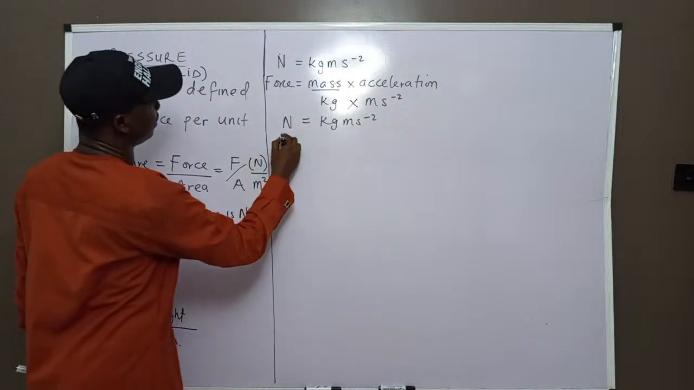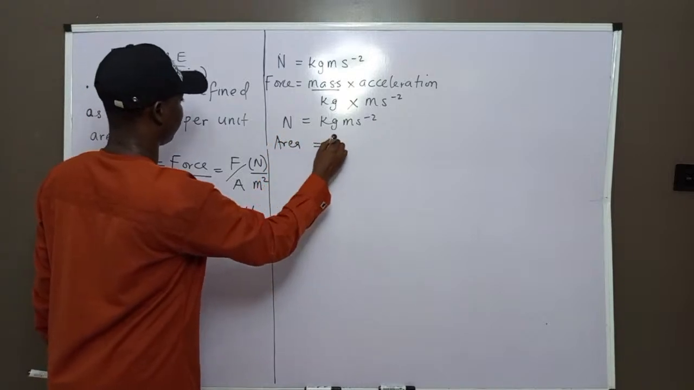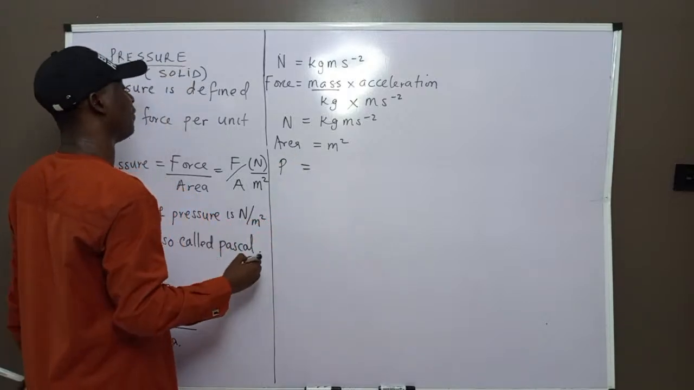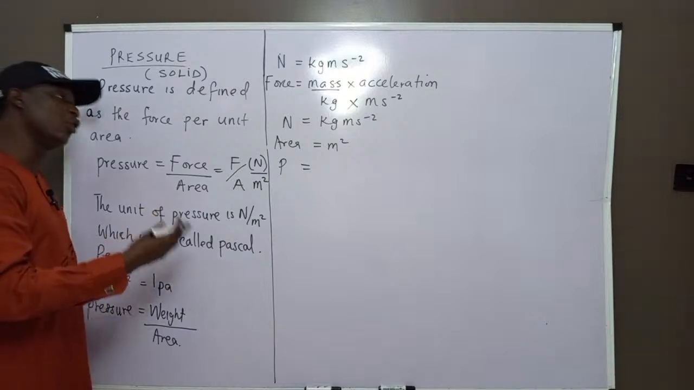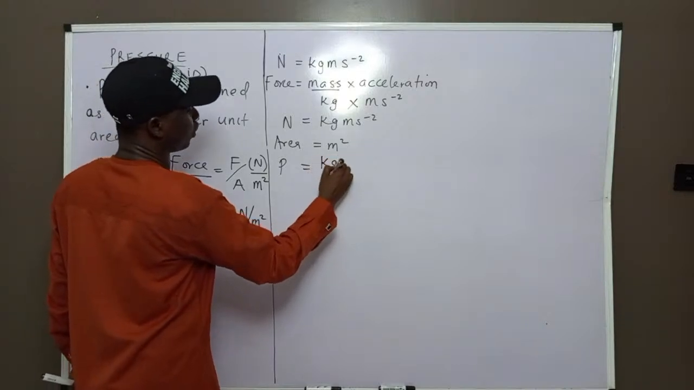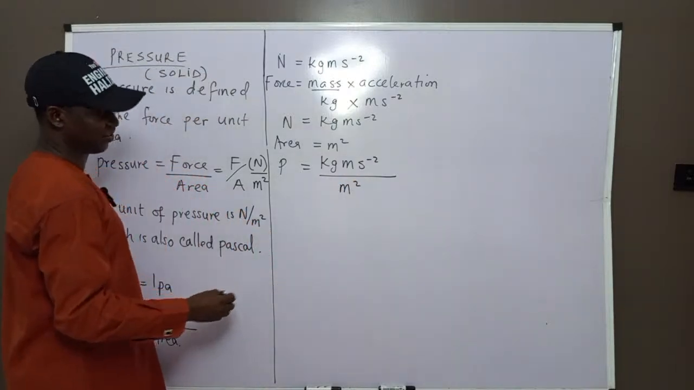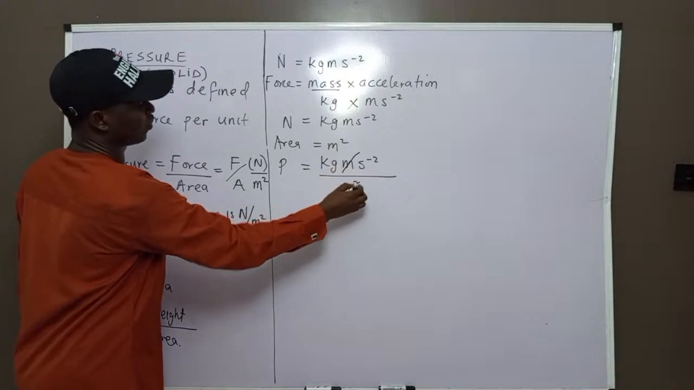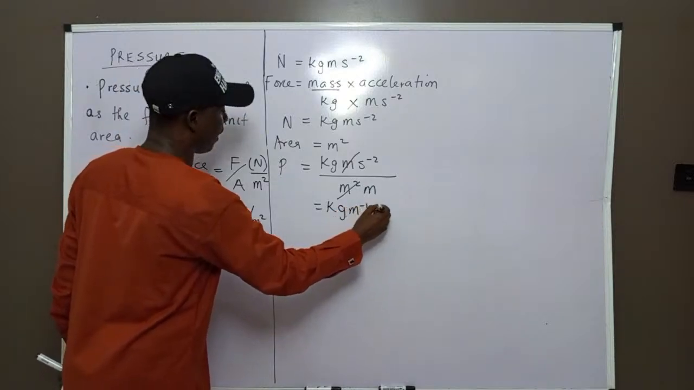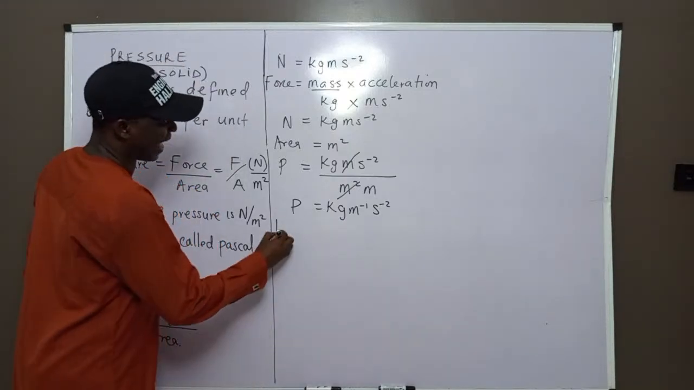Now area is meter square. So if you now combine them together, pressure in terms of fundamental units, like kilogram, meter, and second, we can say that pressure equals kg meter per second square divided by meter square. And if you do that, this will cancel this, remaining m, so we are going to have kg per meter per second square. This is equal to pressure.